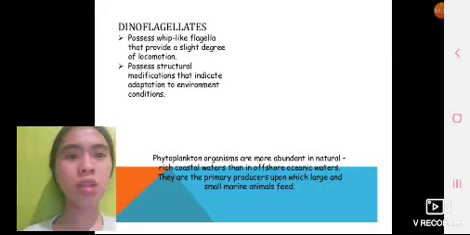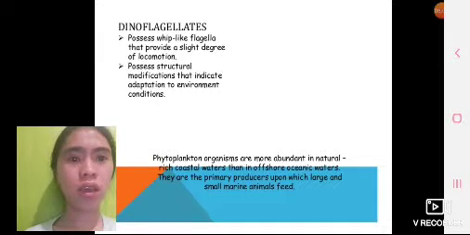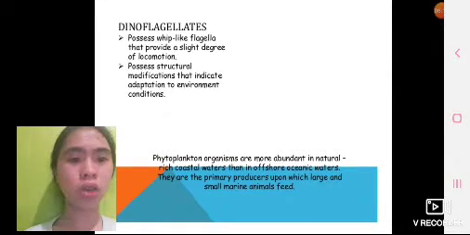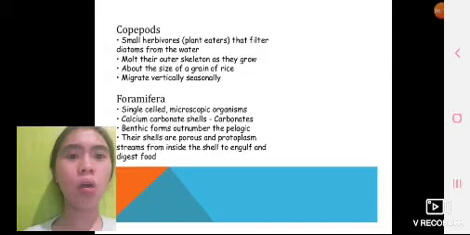Dinoflagellates possess whip-like flagella that provide a slight degree of locomotion, and possess structural modifications that indicate adaptation to environmental conditions. Phytoplankton organisms are more abundant in nutrient-rich coastal waters than in offshore oceanic waters. They are primary producers upon which large and small marine animals feed. Copepods, small herbivorous plant eaters that filter diatoms from the water, molt their outer skeleton as they grow. About the size of a grain of rice, they migrate vertically and seasonally.